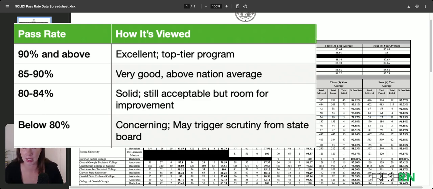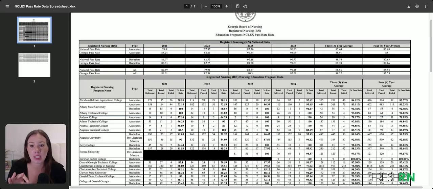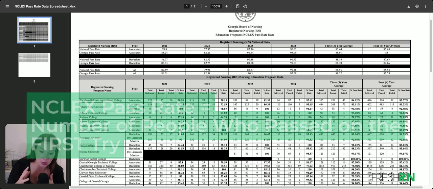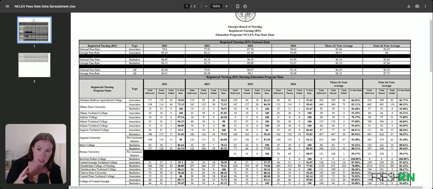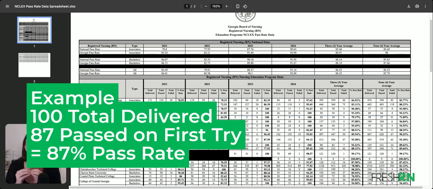I'm paying them to teach me that. I really want to make sure that I learn that. This also typically indicates the first attempt. So this isn't like 100 people took it and then 17 people had to take it 4 times to get this pass rate. These almost always reflect the first attempt.